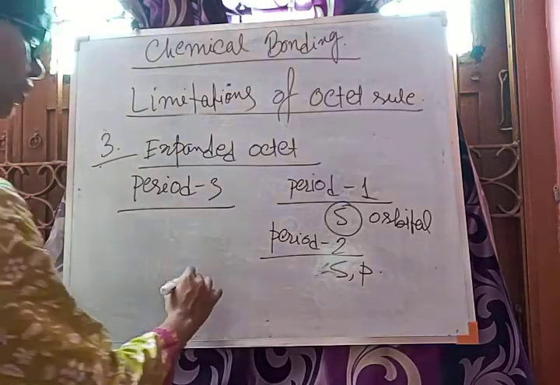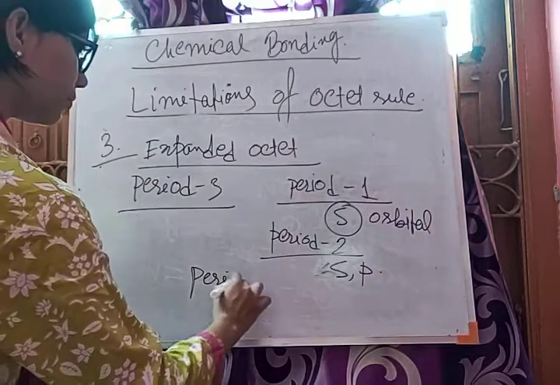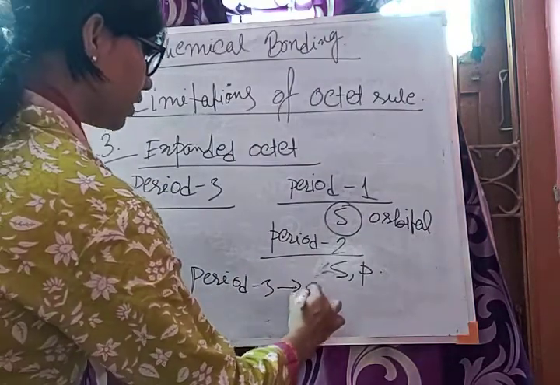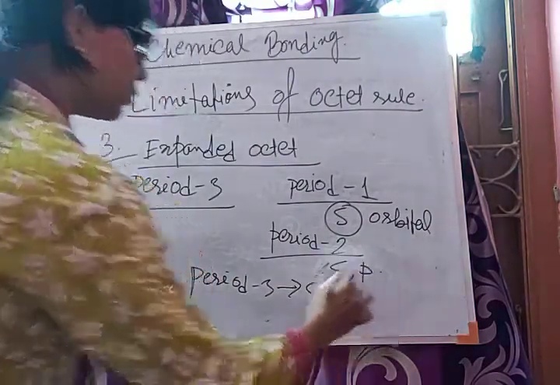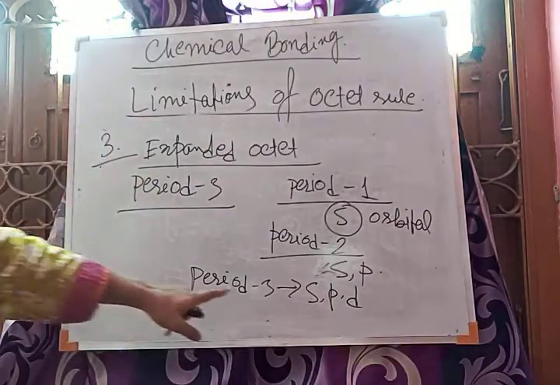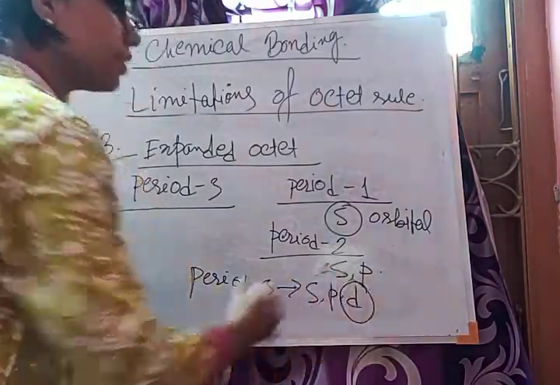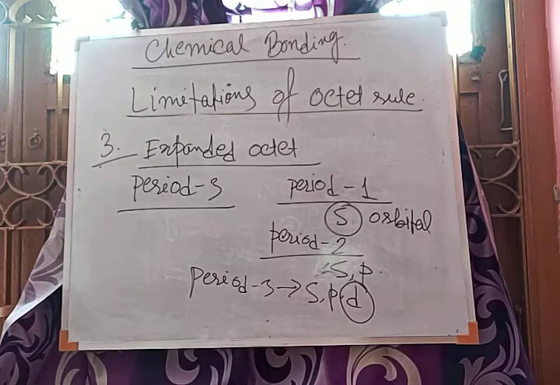And in period 3, there are s orbital, p orbital, and d orbital. So from period 3, d orbital is entering. The entrance of d orbital starts from period 3, and due to the presence of that d orbital, the elements can show expanded octet.